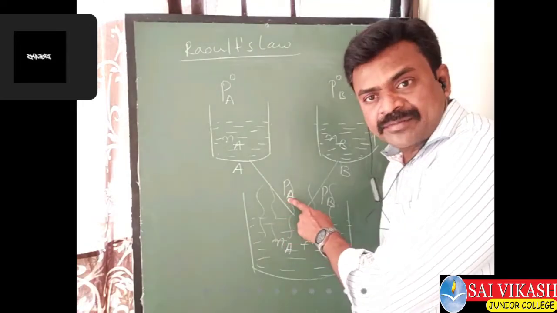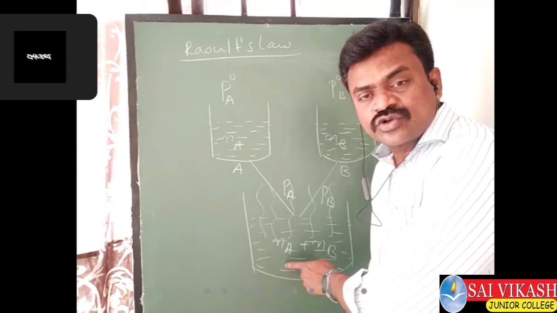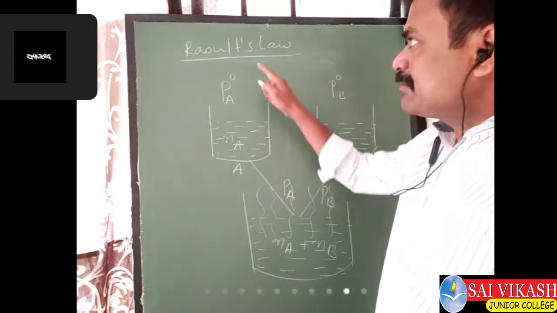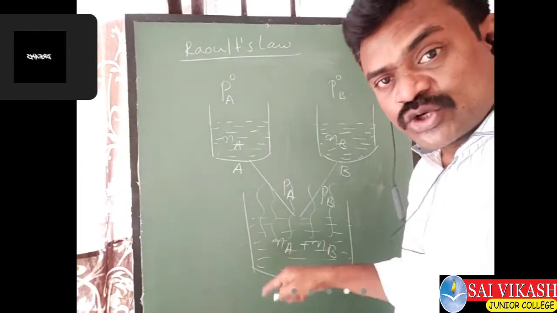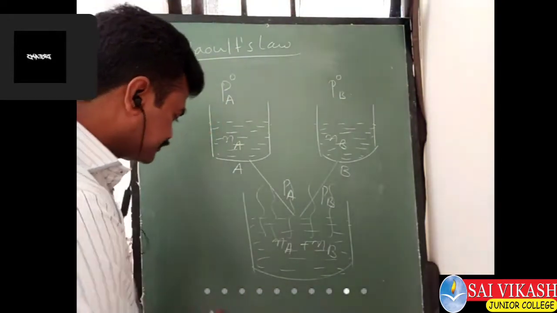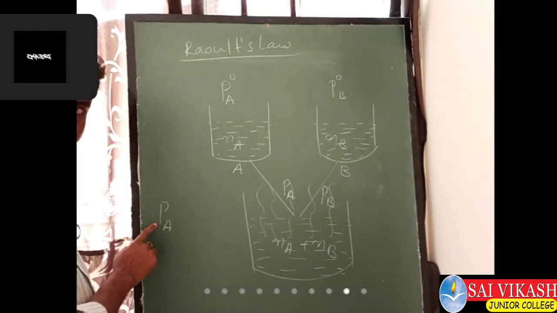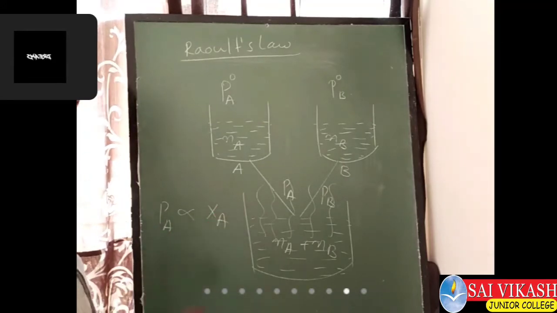The vapor pressure of a liquid component is directly proportional to its mole fraction in the solution. I am applying Raoult's law for liquid component A in the solution. The vapor pressure of liquid component A is directly proportional to its mole fraction.